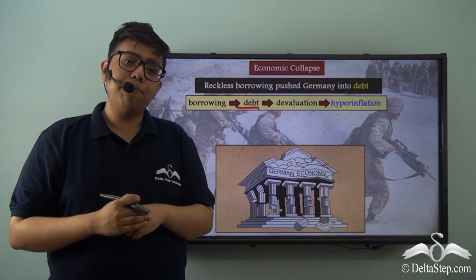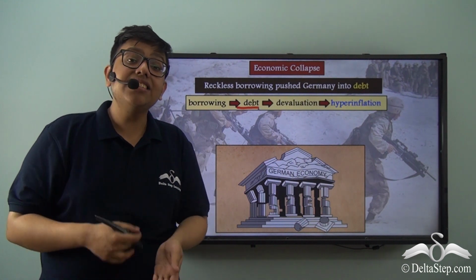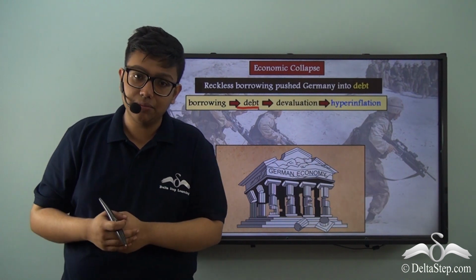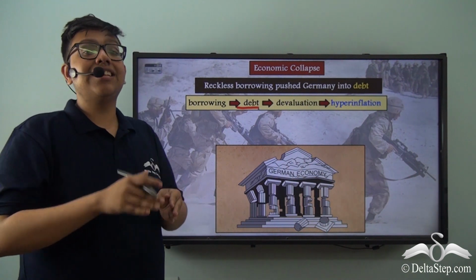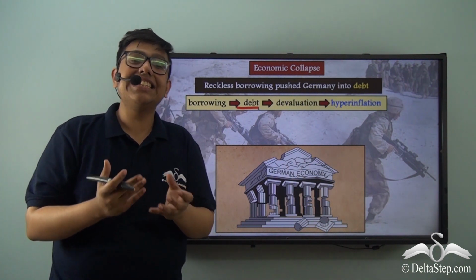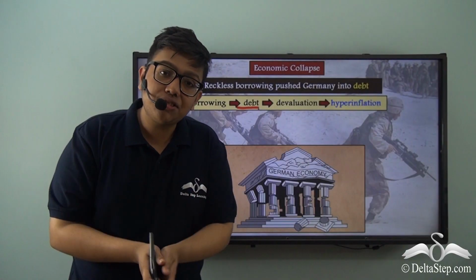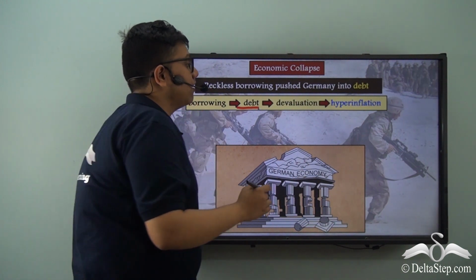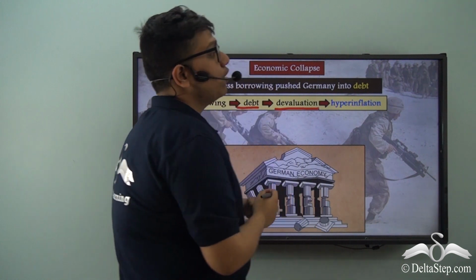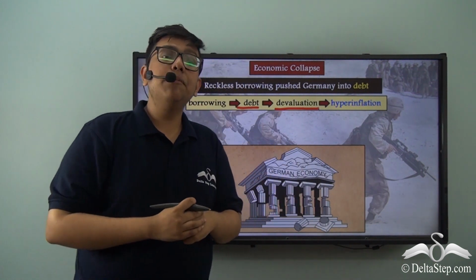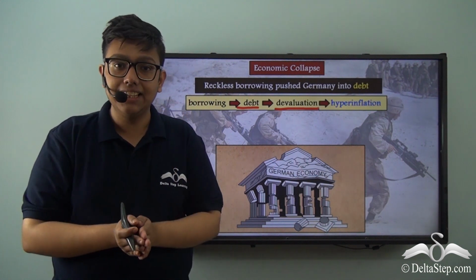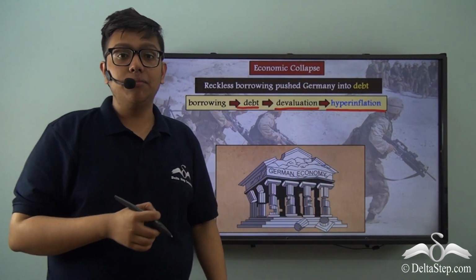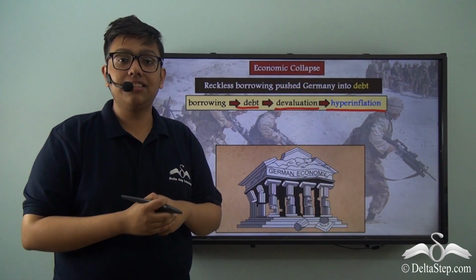But devaluing happens to be a slippery slope because excessive devaluation could lead to economic crisis. And that's exactly what happened to Germany. What happens when a country excessively devalues its currency is that the currency loses its overall value. Its overall strength depletes and the currency no longer has any strength of its own. So excessive devaluation leads to a condition where the prices of every other good become way too high. The prices shoot up into the sky, and that condition is known as hyperinflation. And that is what happened in Germany after it tried to devalue its currency in an excessive manner.